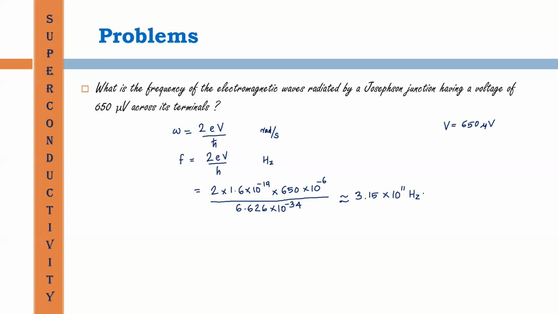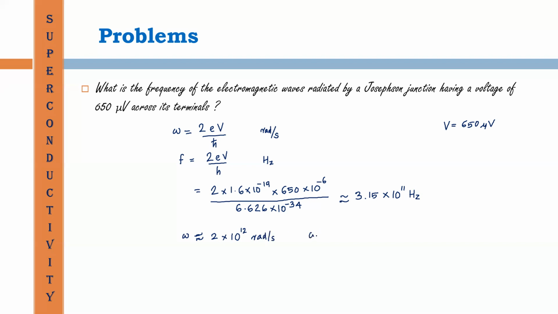If we evaluate the angular frequency, here f is evaluated, then 2 pi f must be the omega. The value of omega is approximately 2 into 10 raised to 12 radian per second.